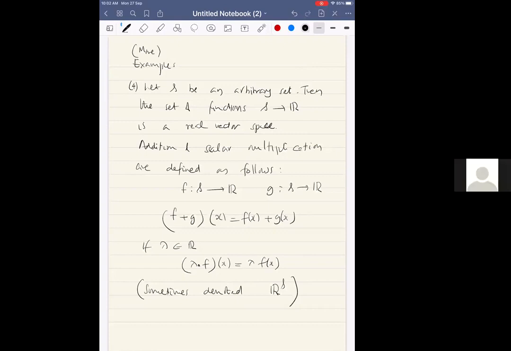Okay, just a subset. What is a subset? An arbitrary set. S is an arbitrary set and f is just a map from the set to the real numbers. So you take all maps from the set to the real numbers, and that is a vector space.